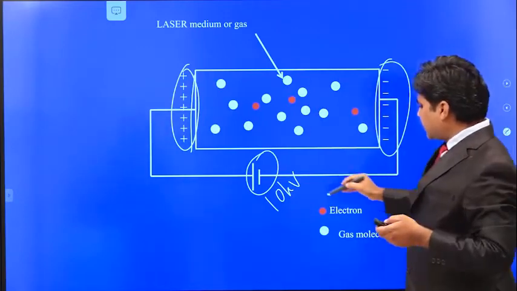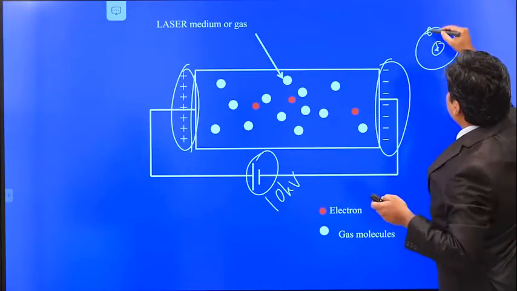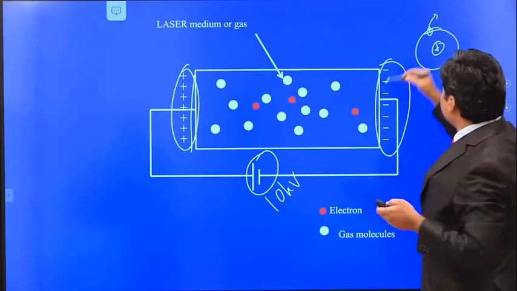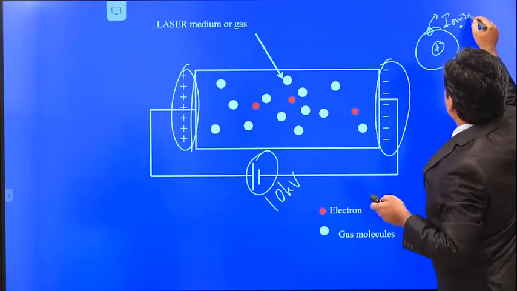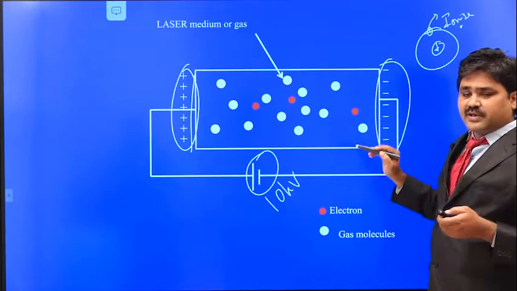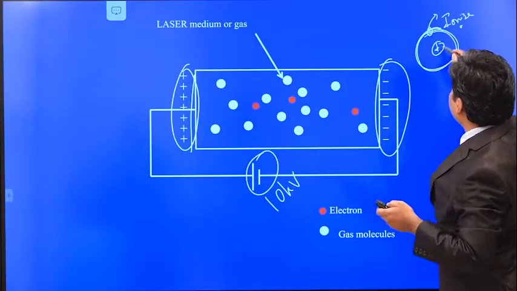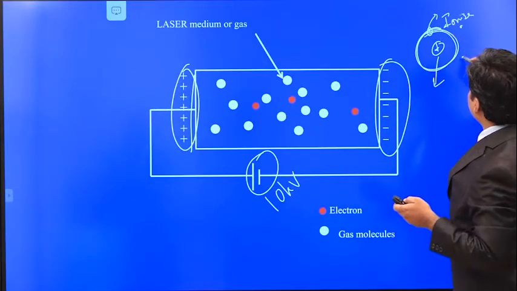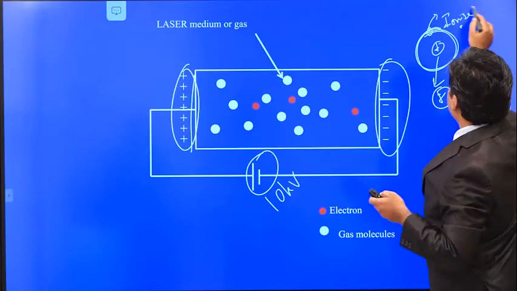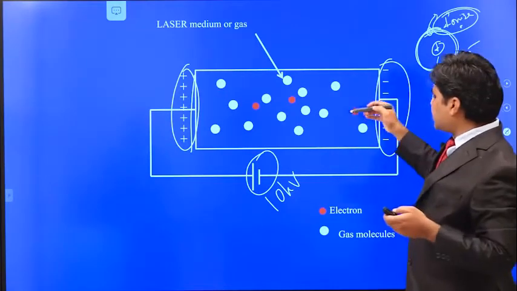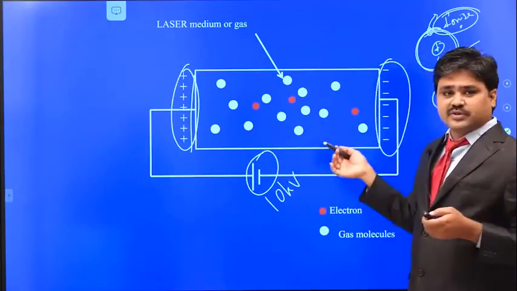When we give a lot of electricity to this gas, some of the electrons are removed. This process is known as ionization. Since this is a gas, some of the electrons will be loose, that means the atoms get ionized. It will lose electrons and become a positive ion. This process is known as ionization, because the atoms are getting ionized, that means they are losing electrons.